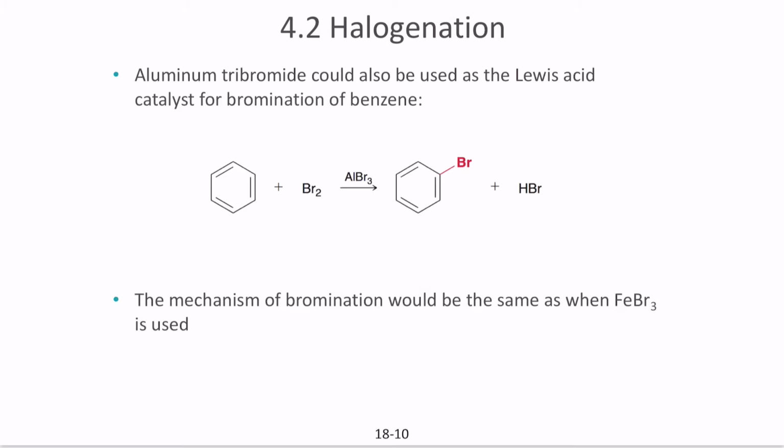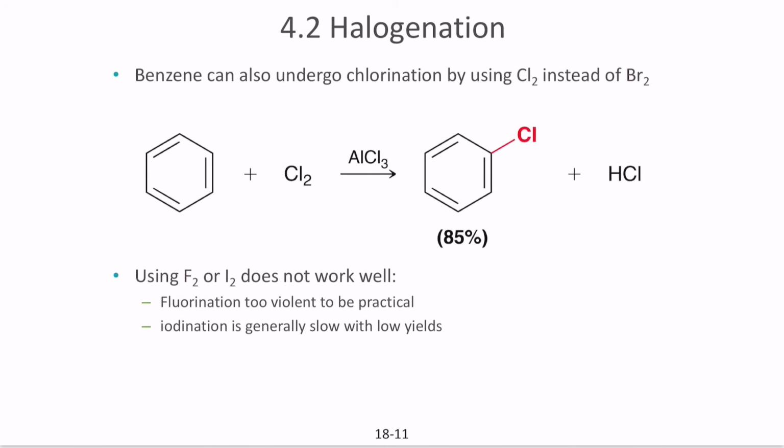The same thing happens if you try the same reaction with aluminum bromide. It acts in exactly the same way, because aluminum tribromide is also a Lewis acid catalyst, so it can do the same mechanism in place of ferric bromide. The next one is chlorination, where you use Cl2 with aluminum trichloride.